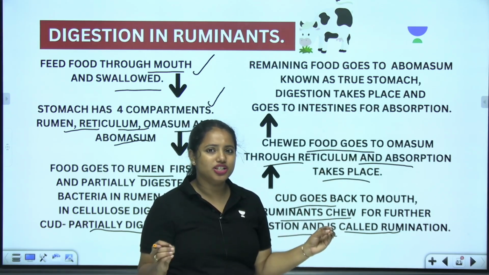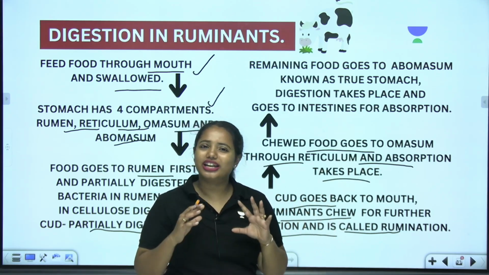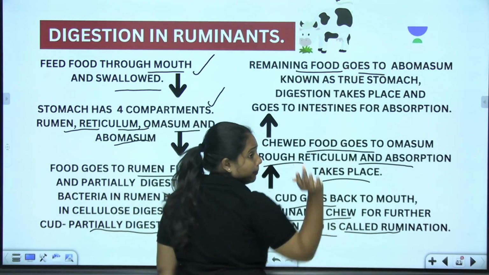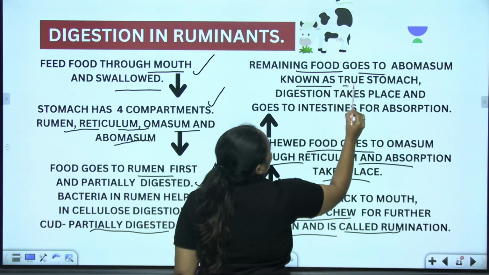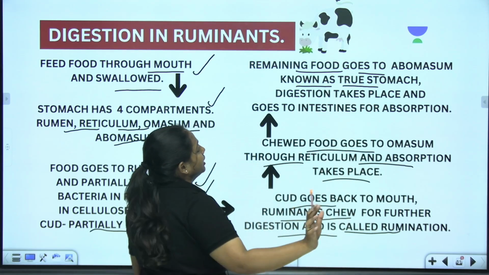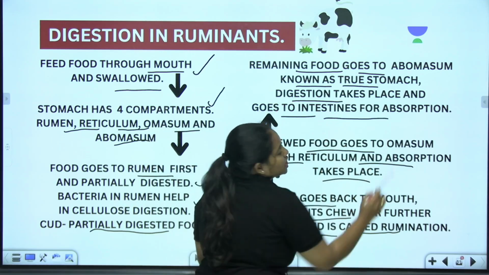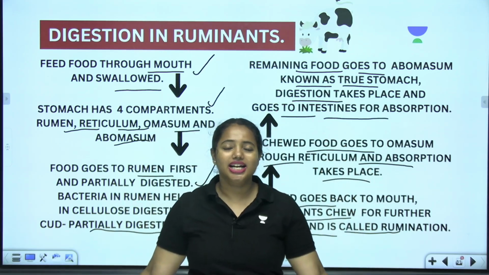So please understand it. It's very, very important. I'm going very slow so that you will not get any kind of confusion here. Finally, the remaining food goes to the abomasum, and this is known as the true stomach of the ruminant. And this is where the digestion takes place, and it goes to the intestines for the remaining absorption.